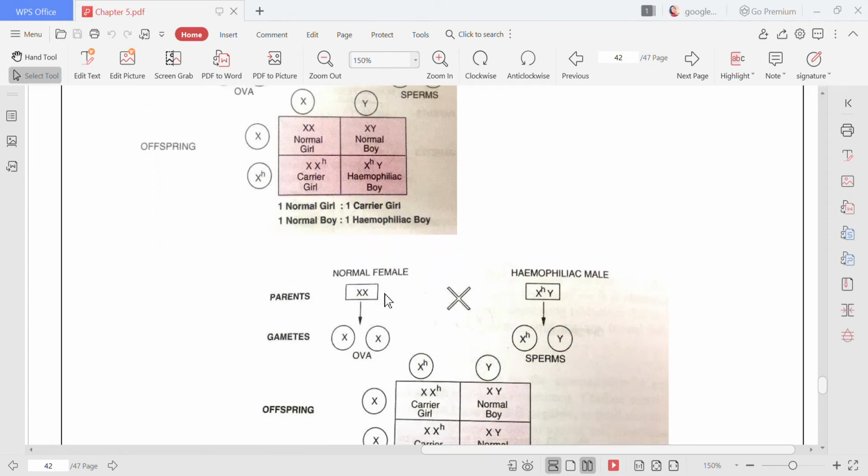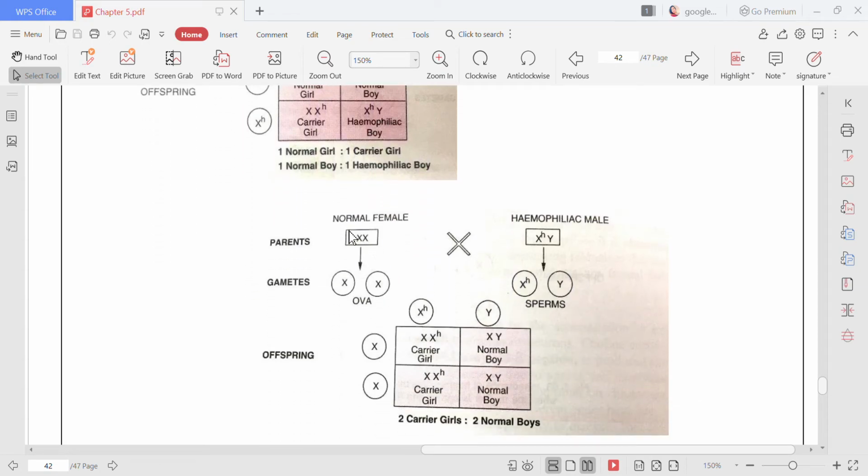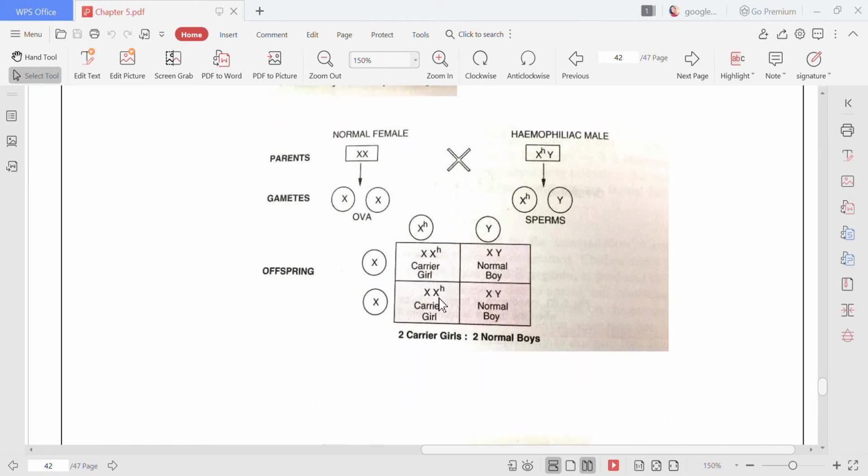Okay, now if this is the case, you see, now the female is normal. She is not even a carrier. She is a normal female, and the male is hemophilic. Now what will be the result? See, I am getting a carrier female, then a normal boy, then again a carrier female and a normal boy. Now in this case, the boys will be normal and the females will be carriers.